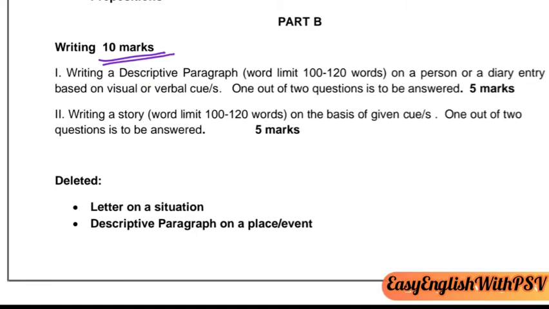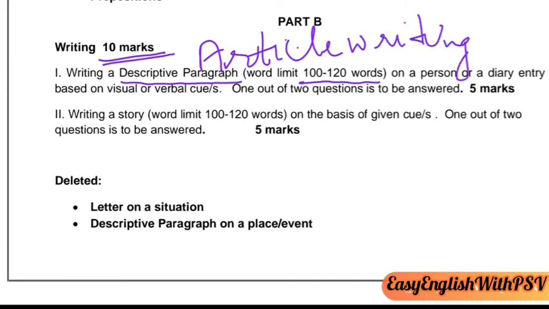Question number 1 in writing, in part B: writing a descriptive paragraph, word limit 100 to 120 words. That is also known as article writing.